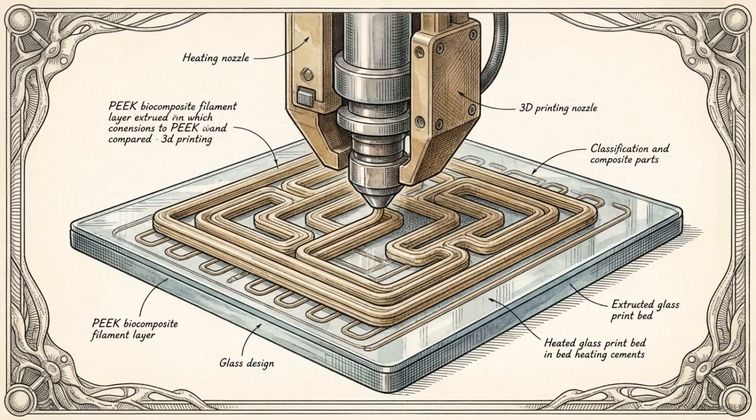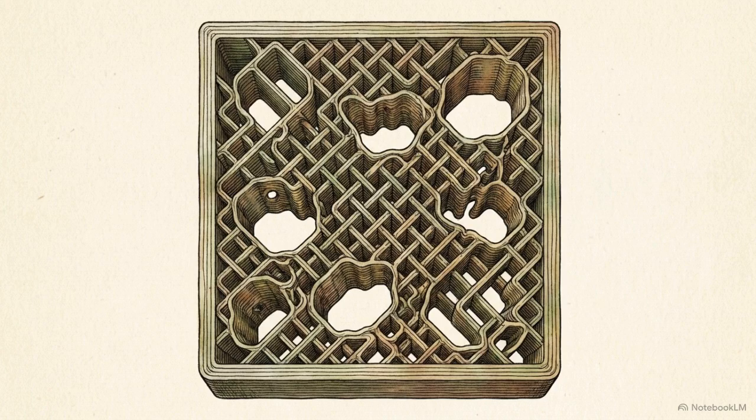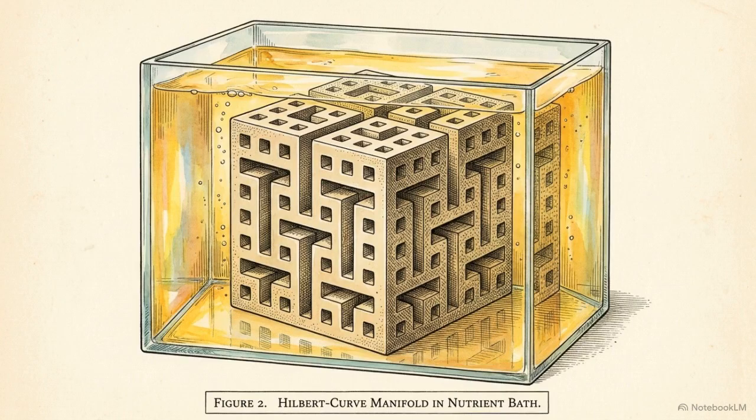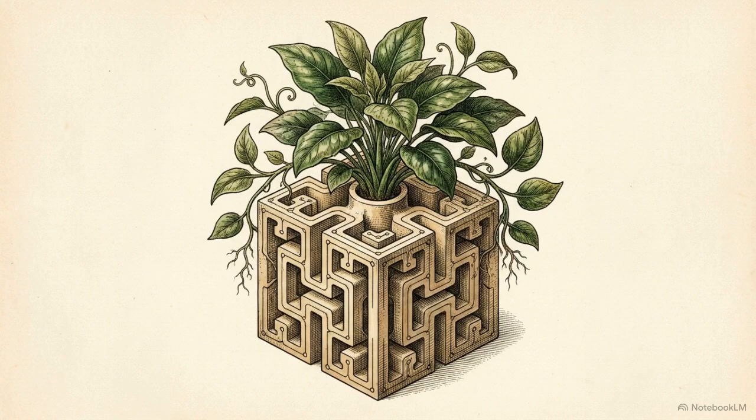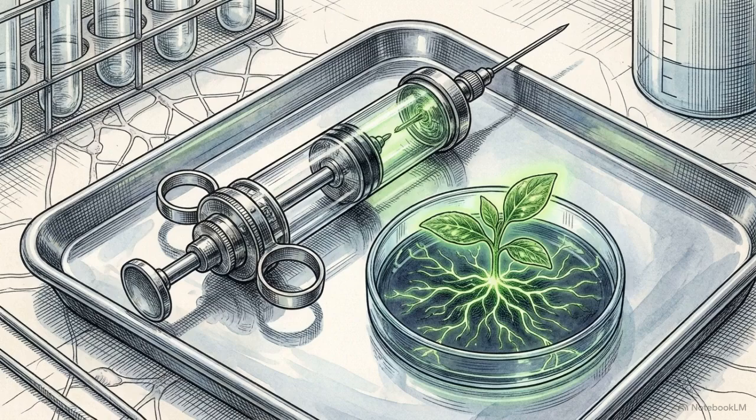These manifolds are constructed using 3D-printed high-performance PEEK biocomposites. By utilizing a 40% infill Hilbert pattern, the hardware saves 60% of raw material without losing structural integrity or its resistance to chemical nutrient salts. Applying this specific abstract mathematical geometry directly creates the uniform physical environment required for advanced synthetic biology. But a perfectly pressurized hardware environment requires an equally engineered biological payload.